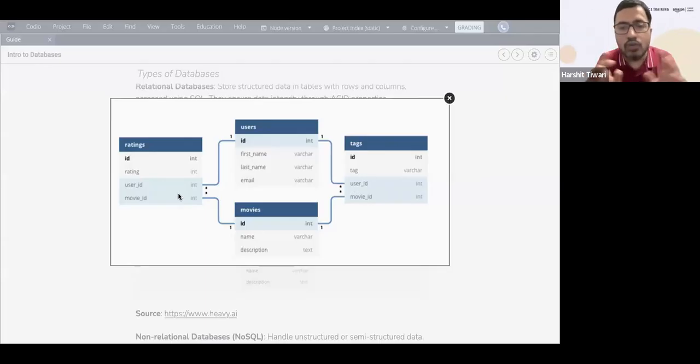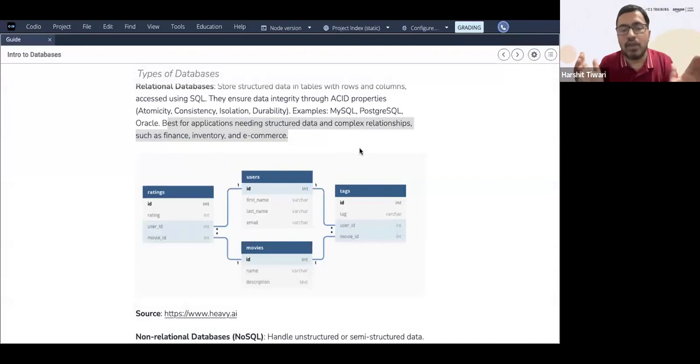Don't worry about how this is connected, because these are joins that we'll be discussing more in the next lesson, on Tuesday or next week. So this is how the tables are connected. The point I'm trying to make is that you have these tables and they are all interconnected, so they are related to each other. That is known as a relational database, and each table is stored in a tabular format in terms of rows and columns. So that is a relational database.